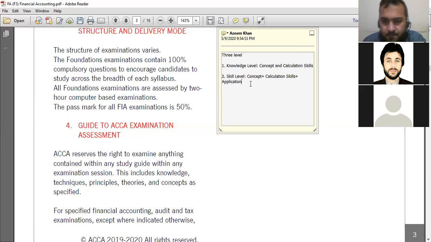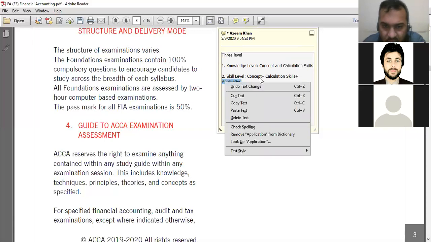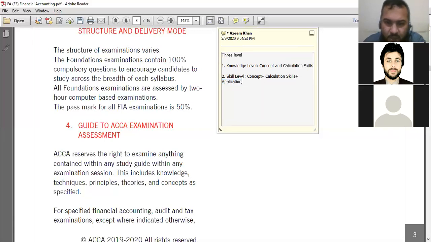Find the depreciation. Now, if you look, what is this thing? Find depreciation. This is the application. What you are doing, you are applying the knowledge on the given scenario, or they will provide the data to you. They will ask you to find the revaluation surplus. We will discuss this topic in detail in the upcoming chapter. So the important area in the skill level is application. Application means applying the learned knowledge on the given scenario.